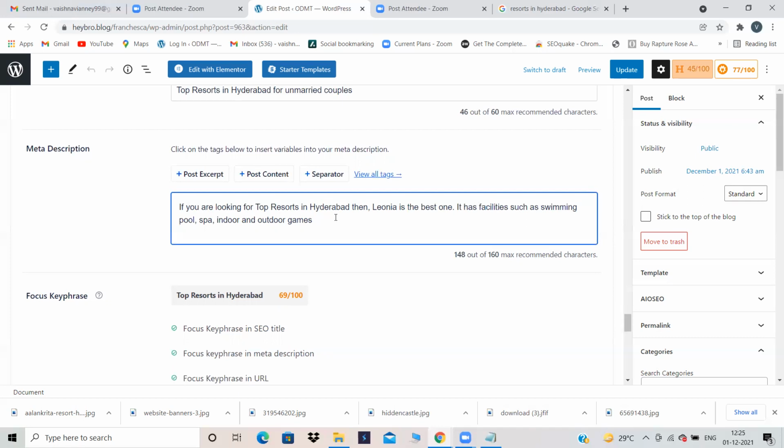But you have to make a proper sentence, right? Because it is a description, you have to add something over here. Make sure whenever you are writing anything, you use all keywords. See, I'm using swimming pool. I'm using the key phrase. The first important step is you have to use the focus key phrase. You're looking for top resorts in Hyderabad.